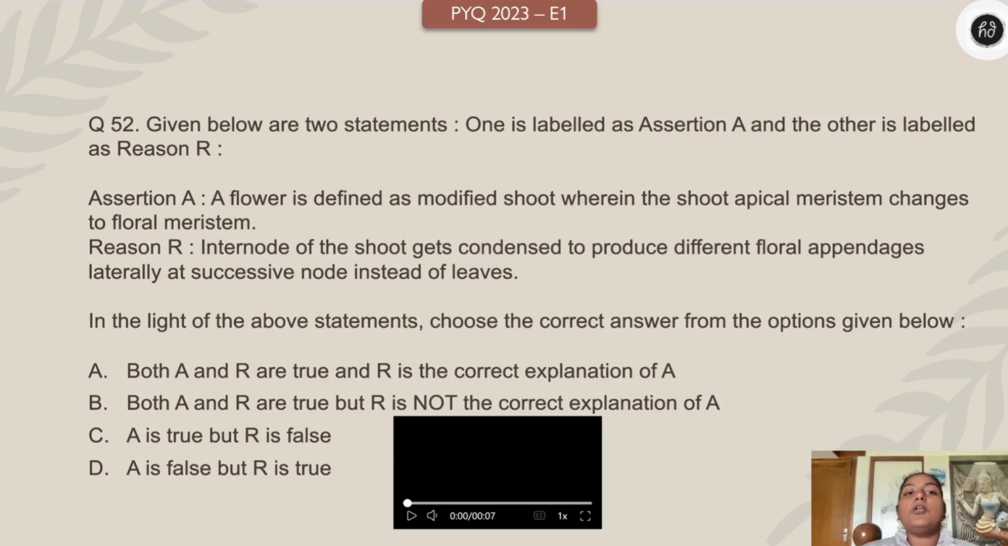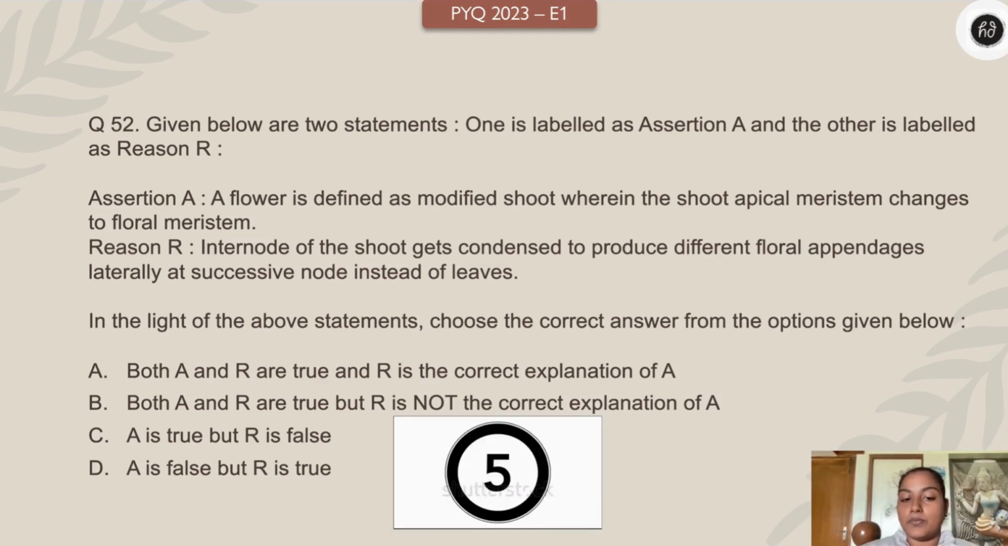Next question. Given below are two statements. One is assertion, another one is reason. Assertion: A flower is defined as modified shoot wherein the shoot apical meristem changes to floral meristem. Reason: Internode of shoot gets condensed to produce different floral appendages laterally at successive node instead of leaves. In the light of the above statement, choose the correct answer. Both A and R are true and R is the correct explanation of A. A and R are true but R is not the correct explanation of A. A true, R false. A false, R true. Your time starts 3, 2, 1 right now. Come on my dear kiddos, you can do it.